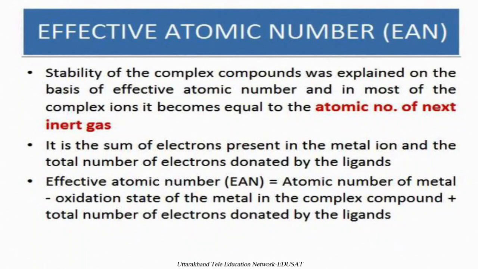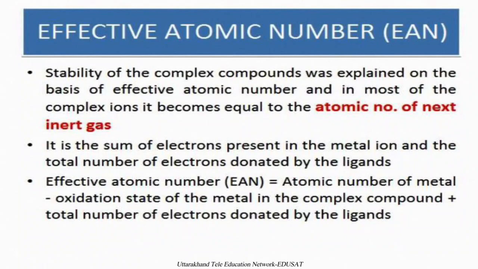Means if the central metal atom attains a certain configuration, then it may coincide with the next inert gas atomic number. It is the sum of the electrons present in the metal ion and the total number of electrons donated by the ligands. In the coordination sphere, we have two types of species: first is the metal ion, second is the ligand, which may be neutral or an anion.